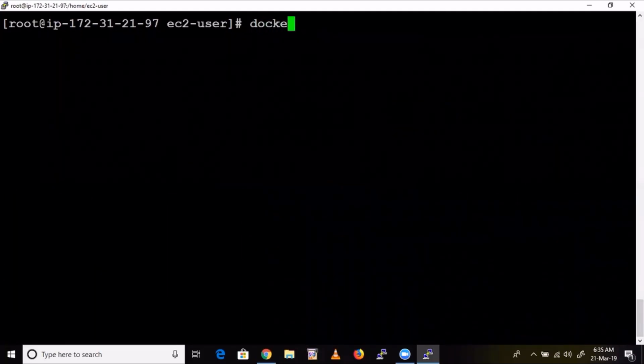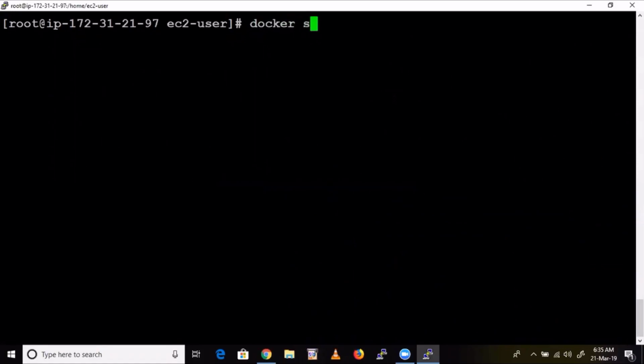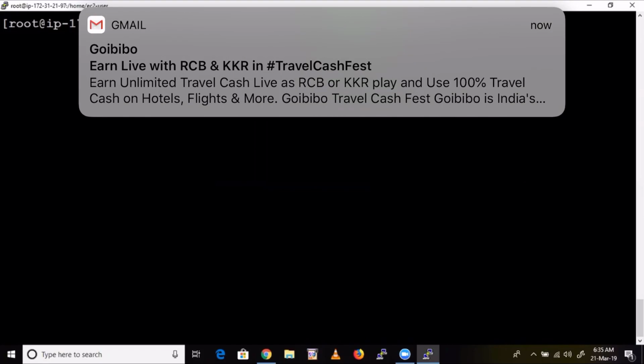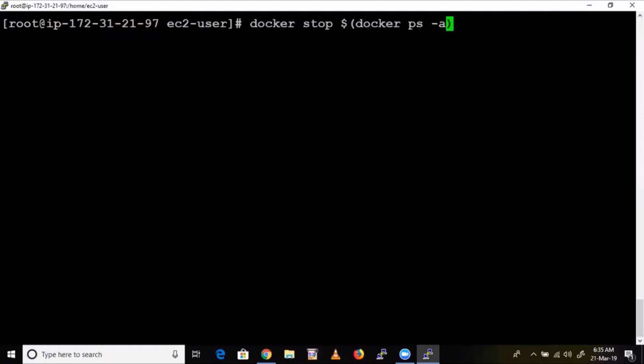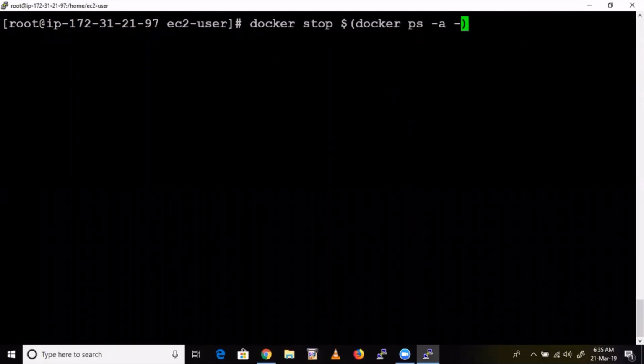The command is docker stop $(docker ps -a -q).